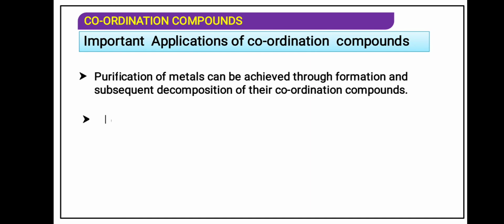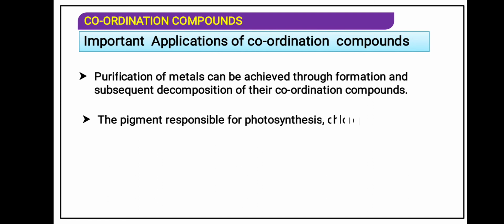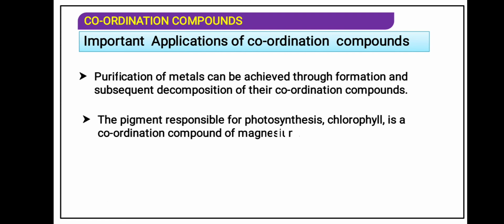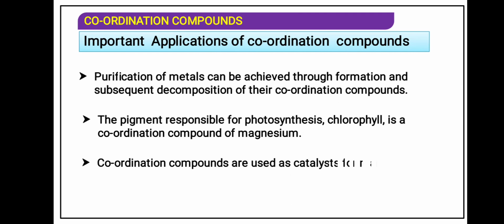Purification is done. The pigment responsible for photosynthesis, chlorophyll, and coordination compounds are used as catalysts. Remember carefully, in the plant, chlorophyll is a coordination compound with magnesium, and in the animal body, Fe forms a coordination compound with hemoglobin.